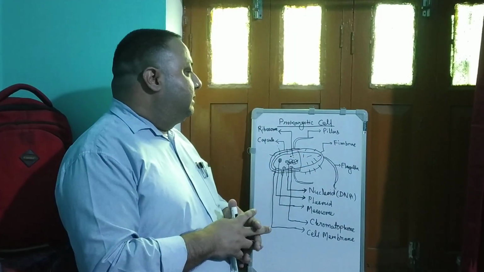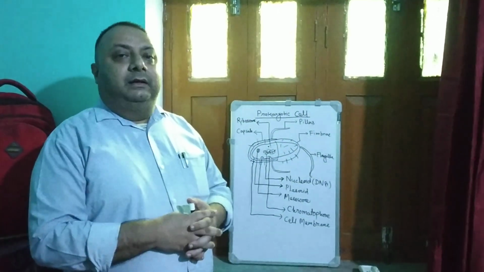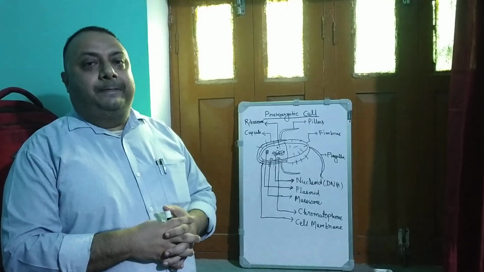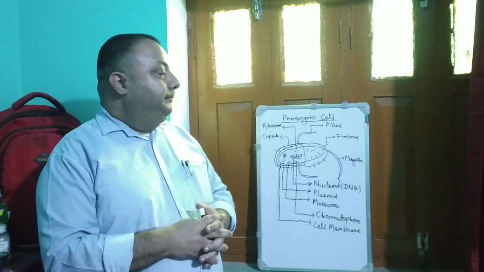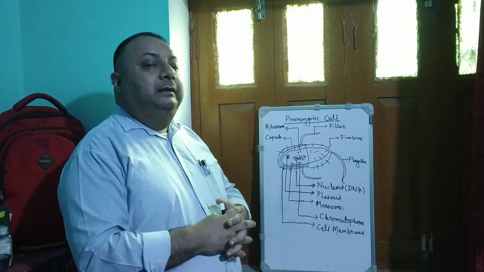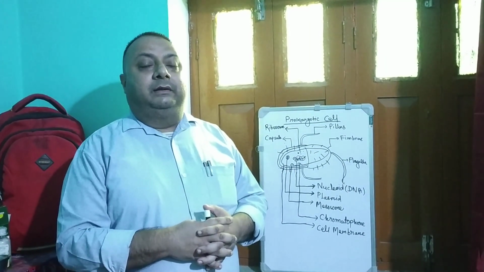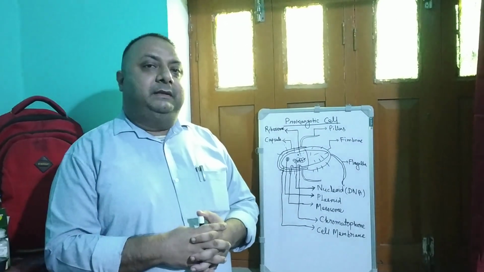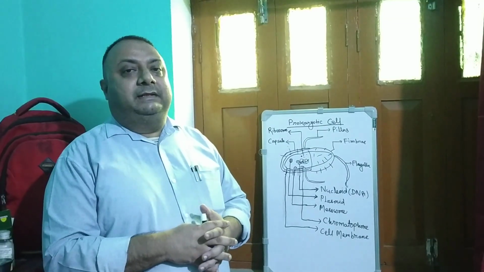Another structure is called fimbriae. Fimbriae help bacteria to attach to other surfaces while moving to another region. Pili form a conjugation tube during sexual reproduction, in which the plasmid is transferred to the next bacterial cell through these pili.